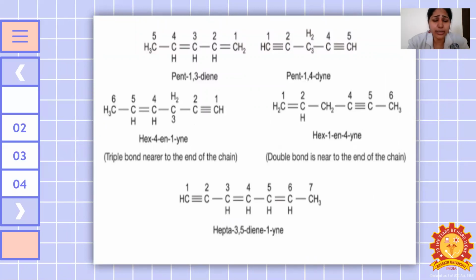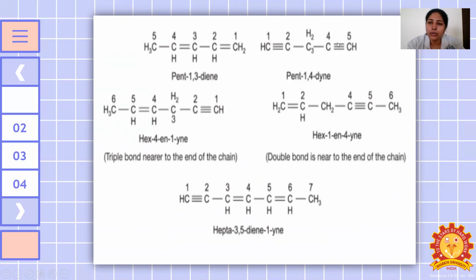So here, see, 1, 2, 3, 4, 5. Which position are we having a double bond? Third position. So 1,3-diene, because in one principal chain, one parent chain, that is one principal longest chain, 2 double bonds are present, it should be called a diene. So how many carbon atoms are there? 5 carbon atoms are there. So penta-1,3-diene. So here how will we explain? So this to this also is the same.